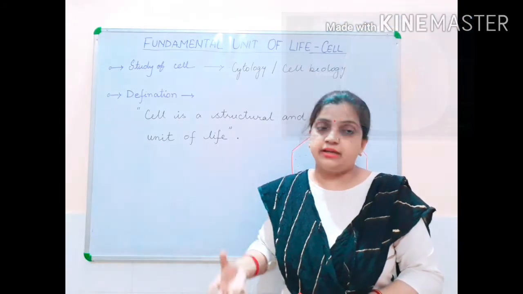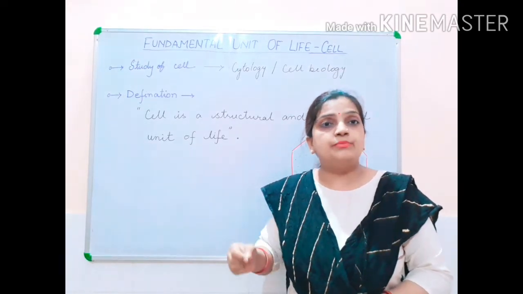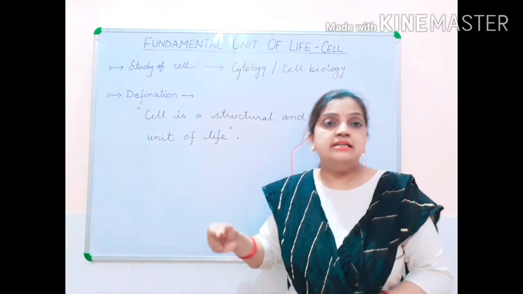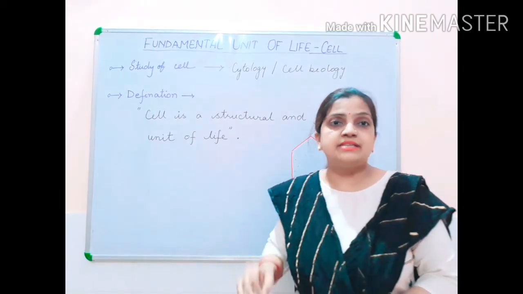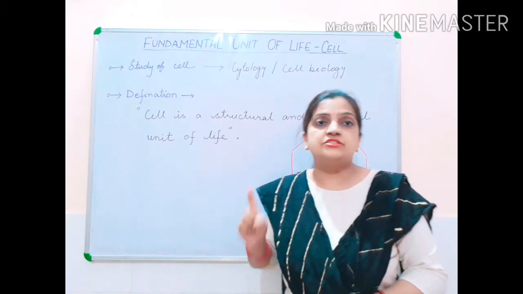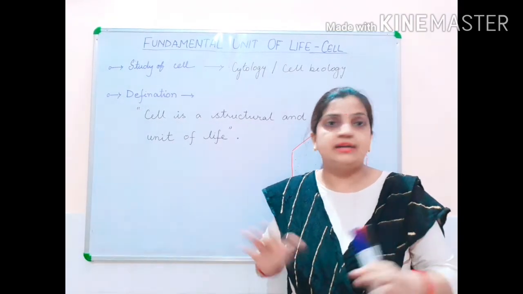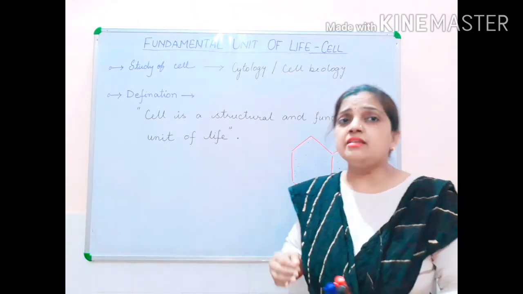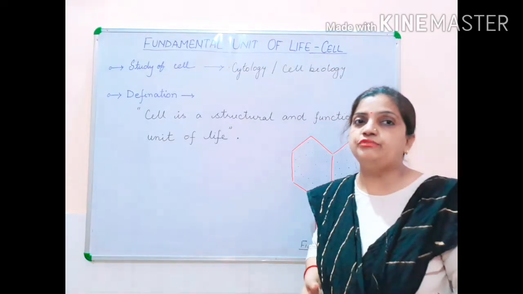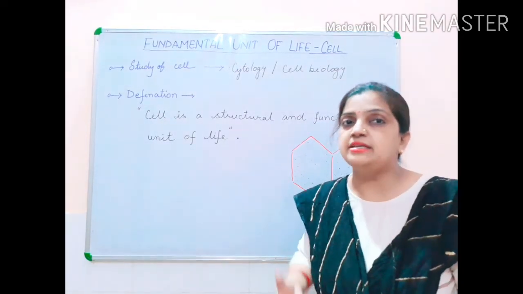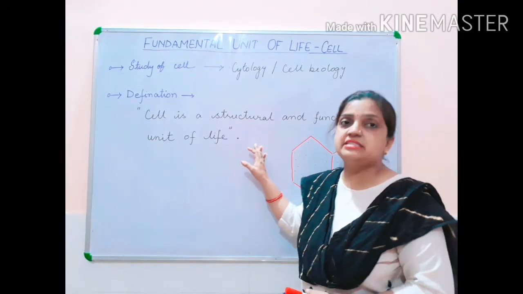As in a building, without using bricks, we cannot construct a whole building, similarly, in every living organism, without the presence of cells, body construction cannot take place. Their whole body formation cannot take place. That is why the cell is called the fundamental unit of life, or the basic unit of life.